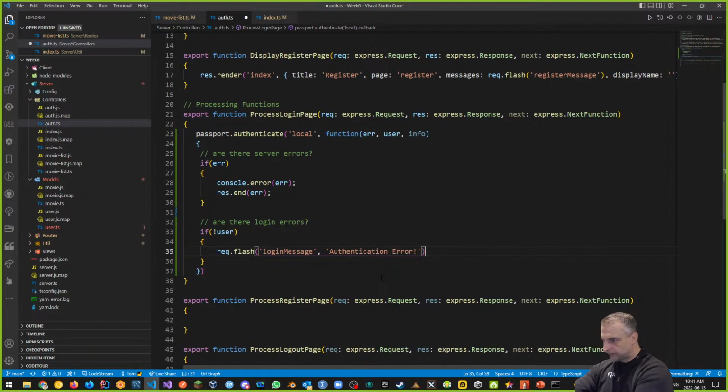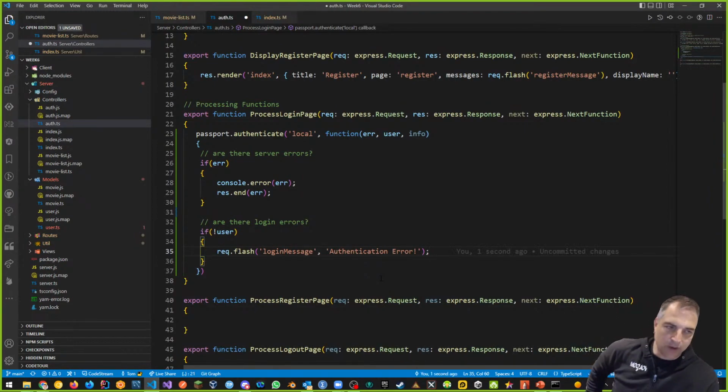And authentication error is very generic. You don't want to tell someone that, by the way, your username is wrong or your password is wrong. Because depending on which one I say, if I say your username is wrong, then I'm going to try another username, if I want to hack the system. If I tell you your password's wrong, that means your username is right.